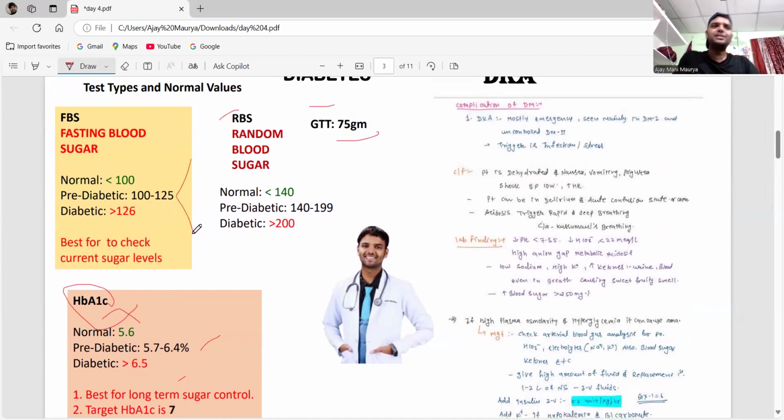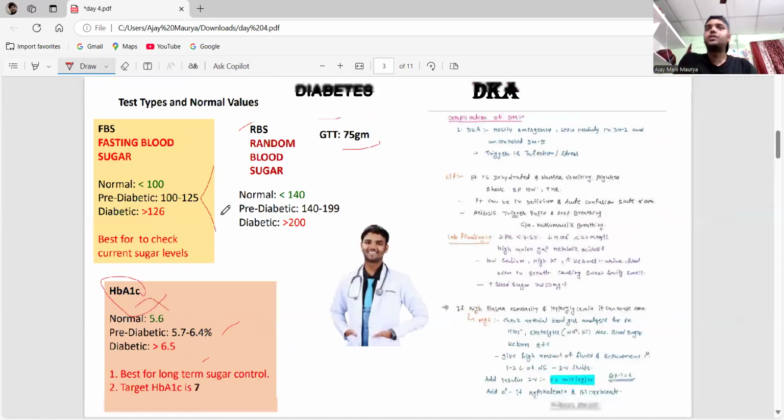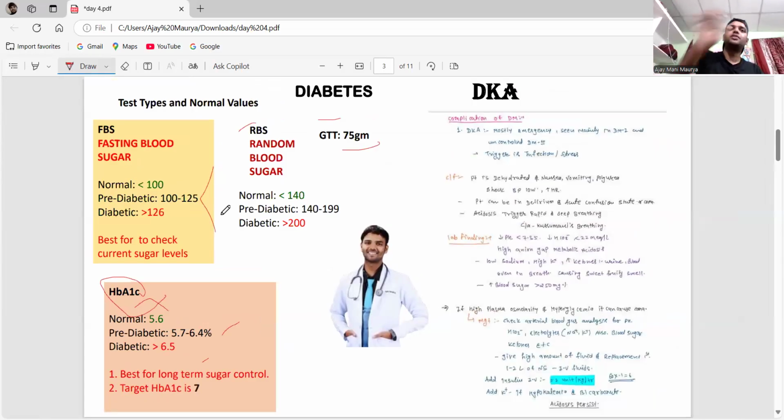Okay, FBS normal is less than 100. Pre-diabetic is 100 to 125. Diabetic is 126. This is how they are going to test you in the examination, guys. They'll just give these values and you have to interpret. Remember here now for the DKA.